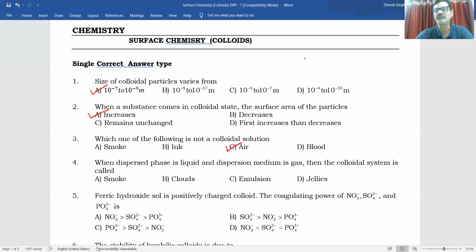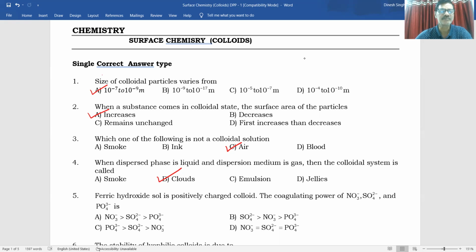a colloidal solution. When dispersed phase is liquid and dispersion medium is gas, then the colloidal system is called what? Here smoke is having what? Solid and gas. So obviously it will be what? Cloud. Cloud is having what? Liquid is the dispersed phase and dispersion medium is gas. In the clouds, air is the dispersion medium and liquid water is a dispersed phase.